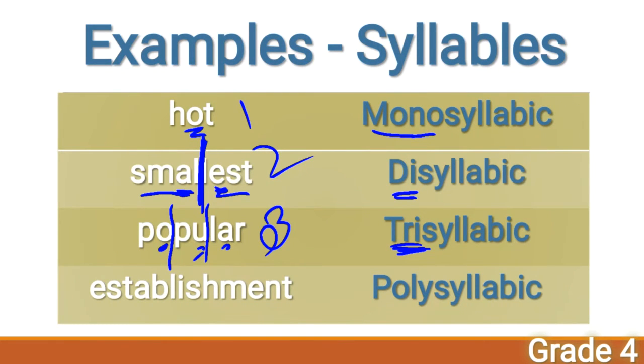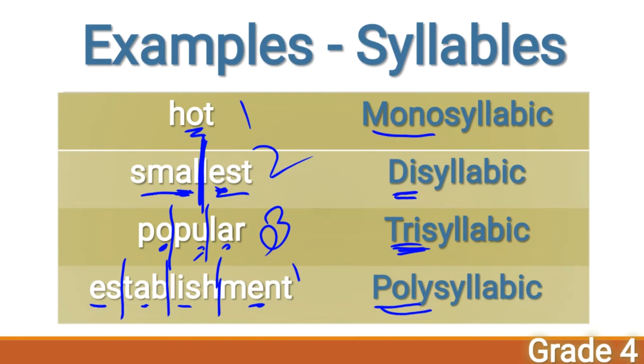And then polysyllabic, that is more than 3 syllables, isn't it, children? More than 3 syllables. Here, establishment, right? Here E, A, I, and again E are vowels here.